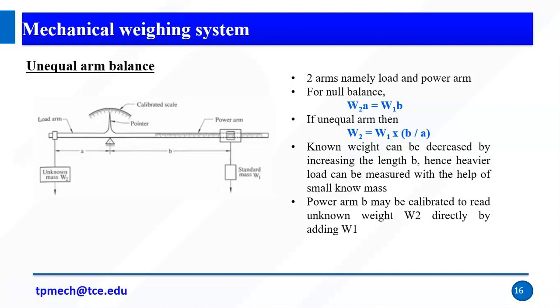The known weight can be decreased by increasing the length B, and a heavier load can be measured with the help of a small known mass. This is generally used for heavier objects. For the equal arm, you have to add 5 kg for 5 kg: unknown mass 5 kg, known mass should be 5 kg.